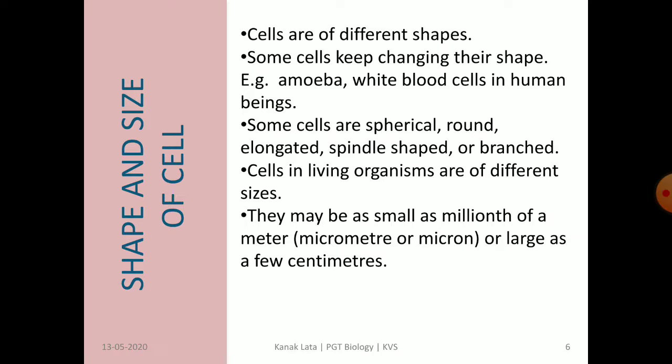Like that, WBC, that is white blood cells in human being, also keep changing their shape. Size of cell also varies. Some may be as small as a millionth of a meter, that is micrometer or micron, or some may be as large as a few centimeters.